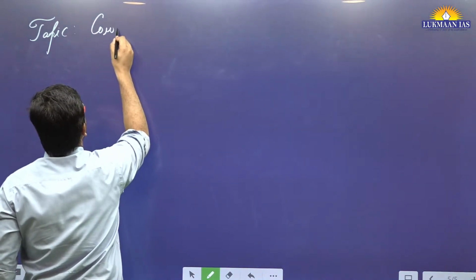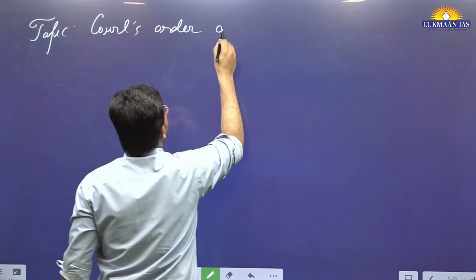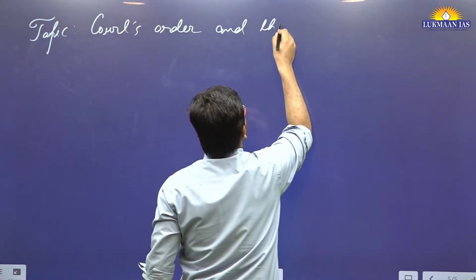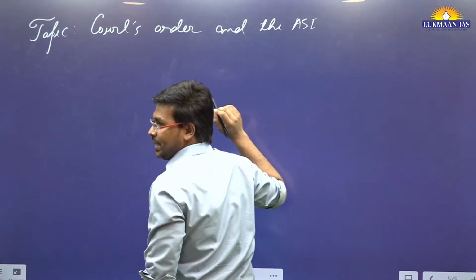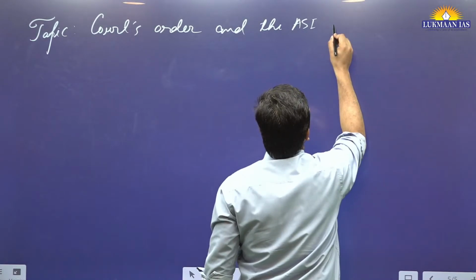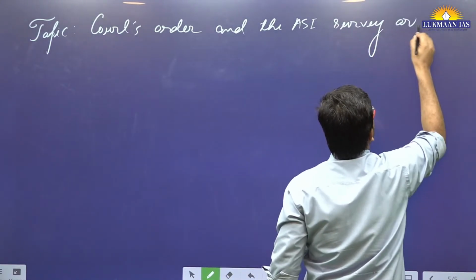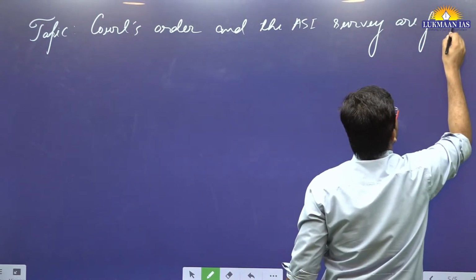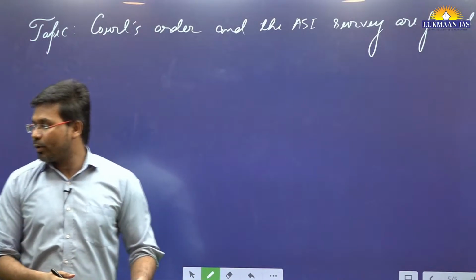The name of the topic is court's order and the ASI survey are flawed. So let's talk about this particular topic.